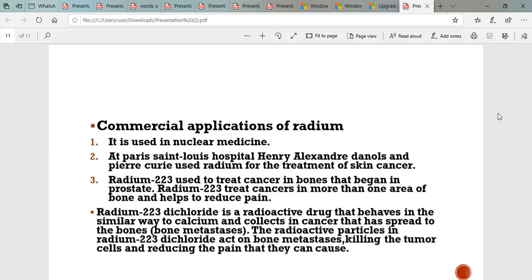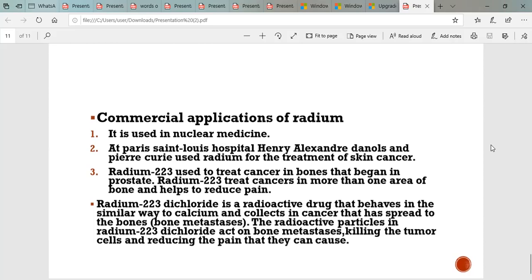Radium 223 showed a clinical benefit with a reduction in pain symptoms in 58% of cancer patients. Radium 223 was shown to be an effective and well tolerated therapeutic option in cancer patients. So, here is my presentation about the element radium.